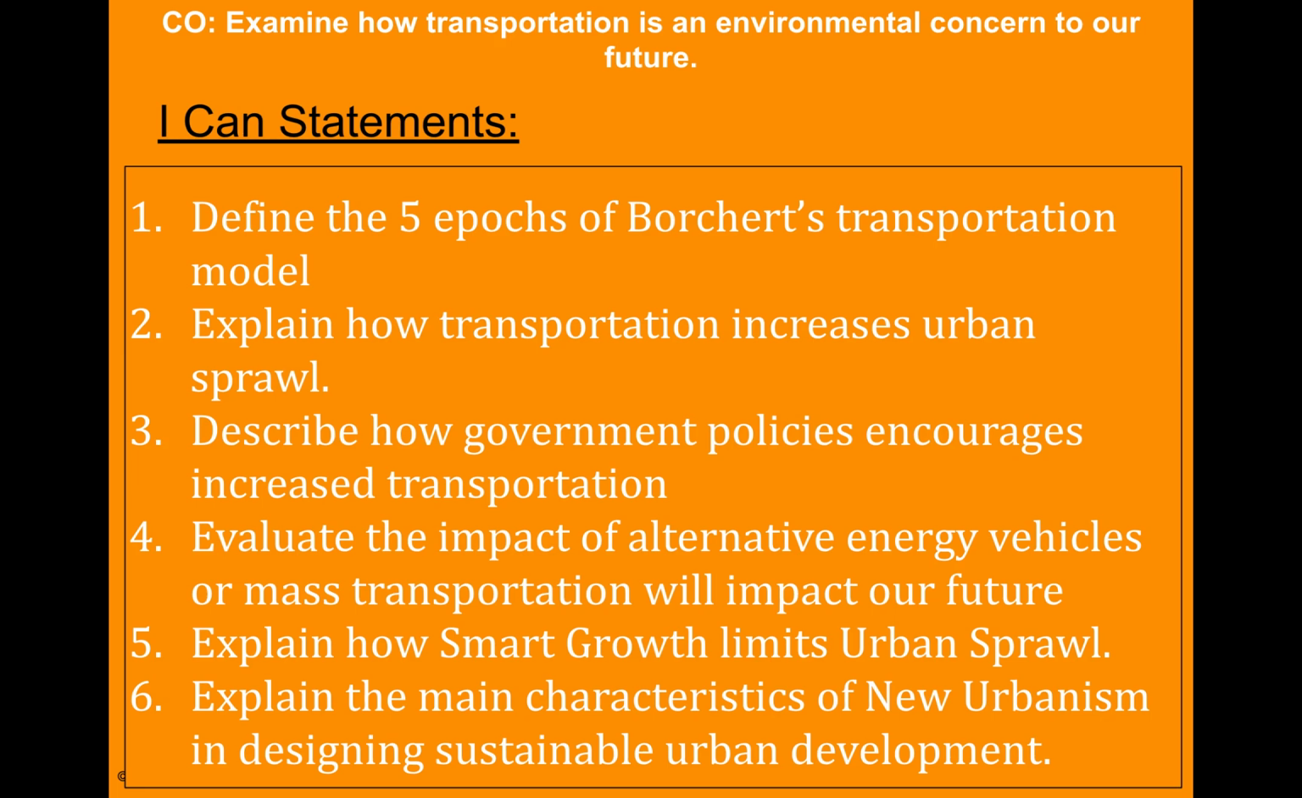Going more in depth: 1. Define the 5 epochs of Borchart's transportation model. 2. Explain how transportation increases urban sprawl. 3. Describe how government policies encourage increased transportation. 4. Evaluate the impact of alternative energy vehicles or mass transportation and the impact on our future. 5. Explain how smart growth limits urban sprawl. And then lastly, explain the main characteristics of new urbanism in designing sustainable urban development. In other words, sustainable cities.